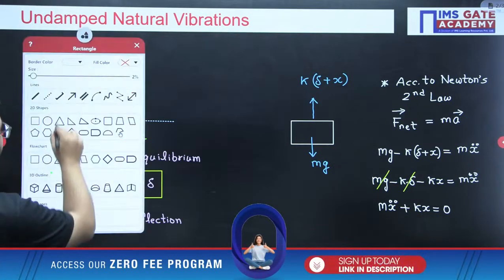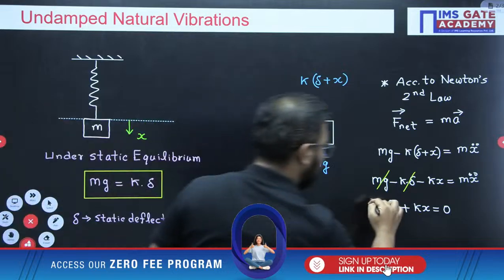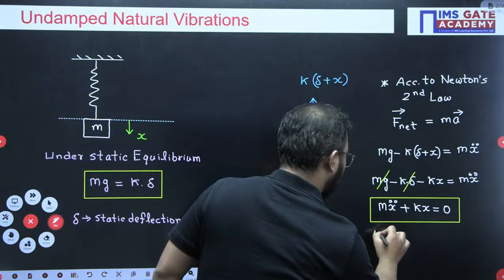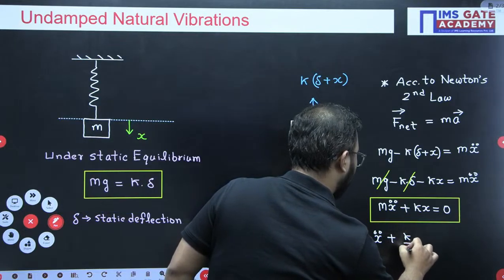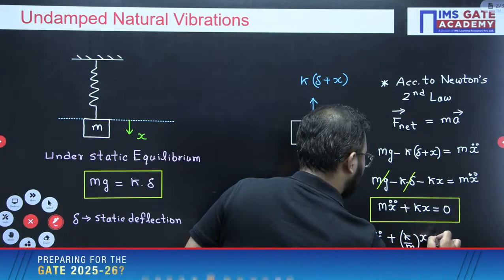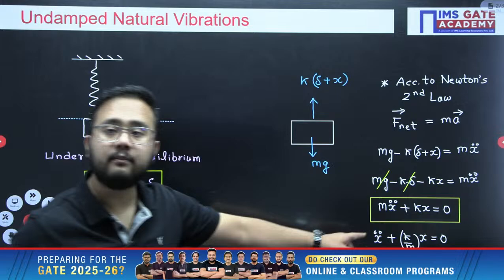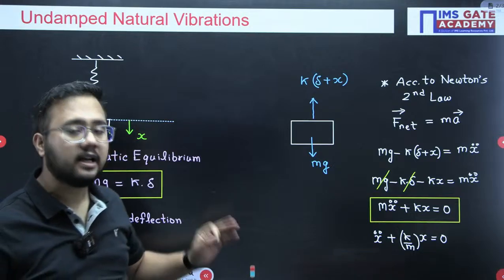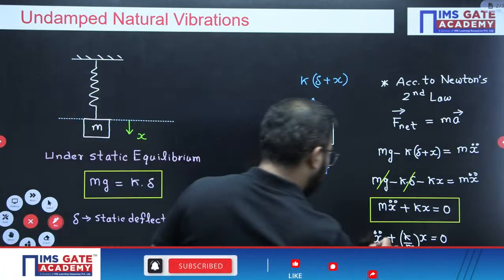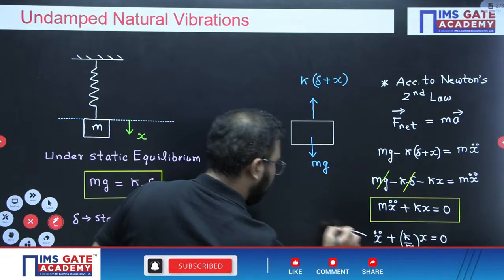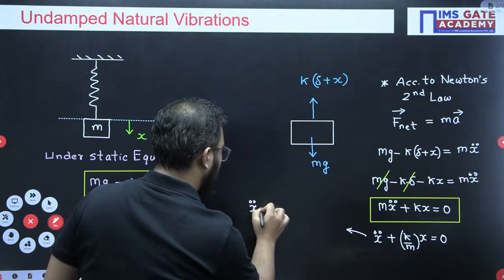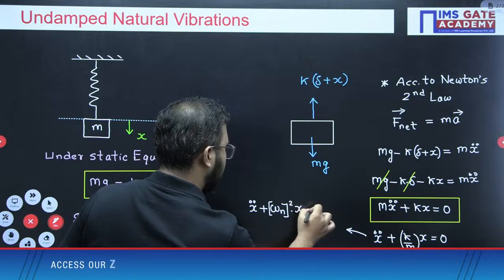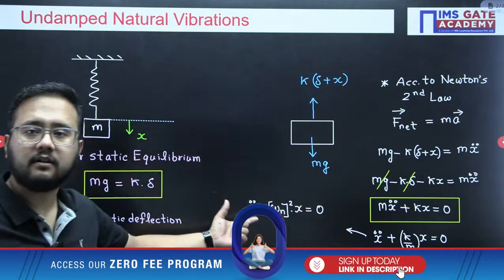Now here, let us put this equation in brackets, and then we can write x double dot plus k by m into x equals 0, and that k by m is actually omega n square. That k by m value is nothing but omega n square, right? So the equation becomes x double dot plus omega n whole square into x equals 0. This is the format that we need to remember.